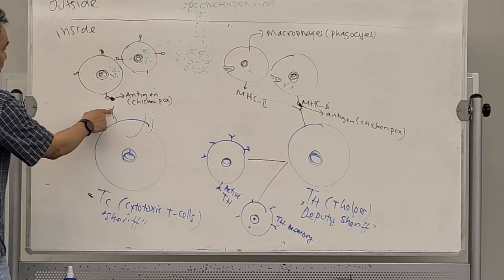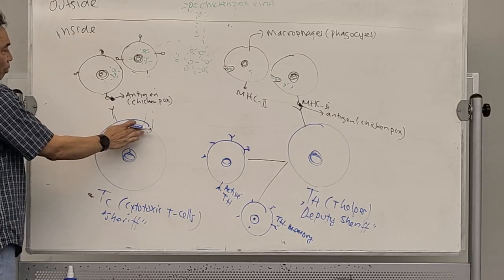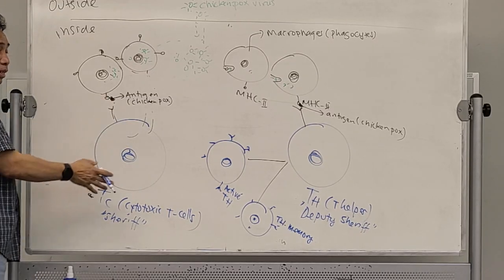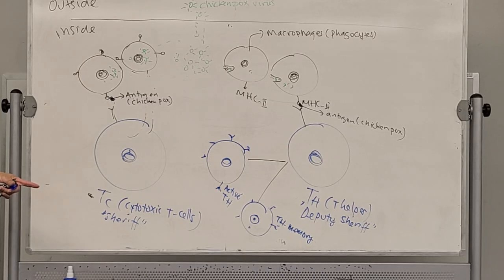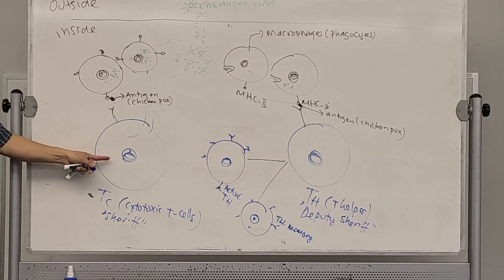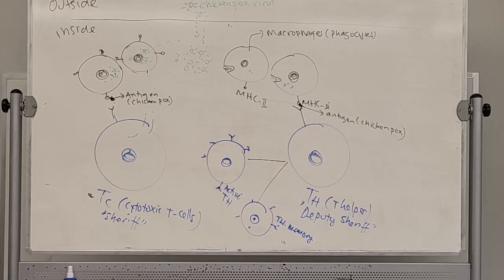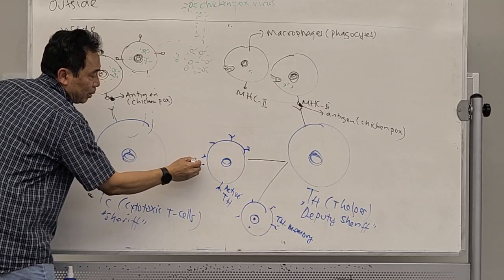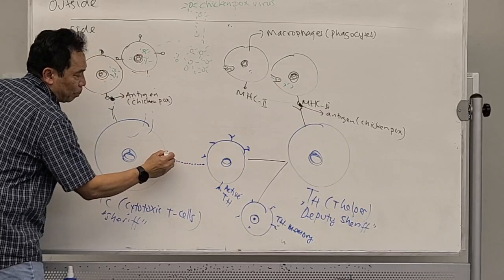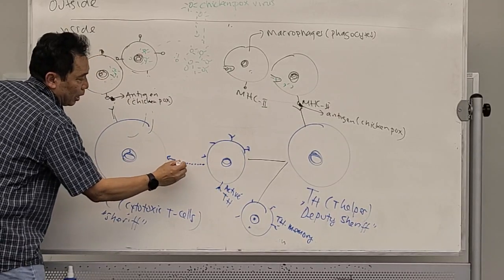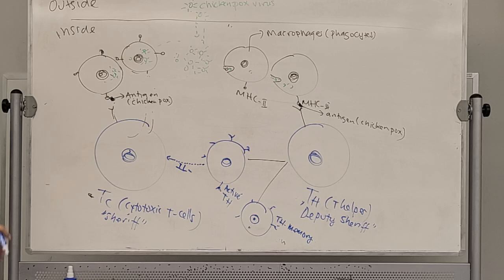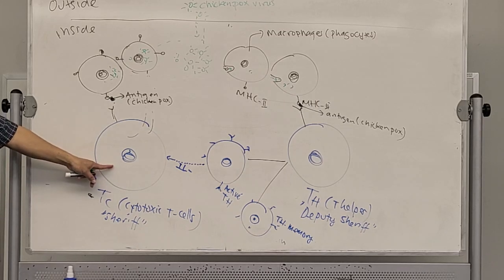The same thing here. When it has received the antigen, oh, I have infection. But the TC over here is unable to activate without help from the T helper. The T helper that activates will send the protein called the IL, interleukin, to the TC.